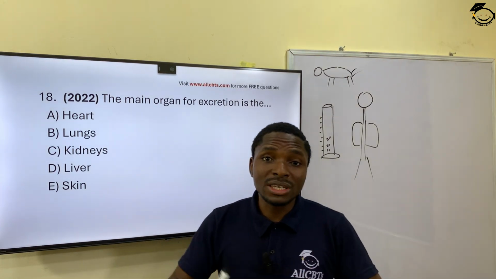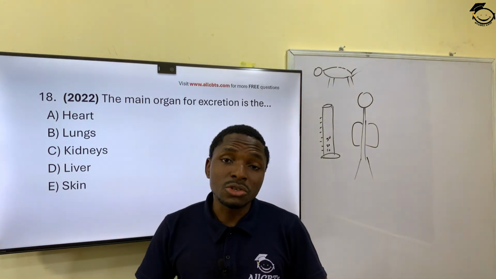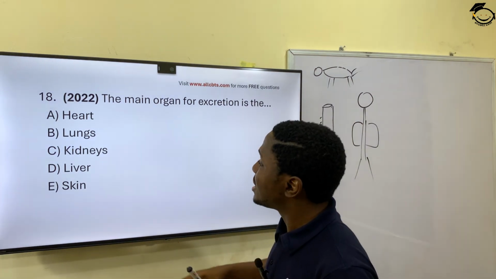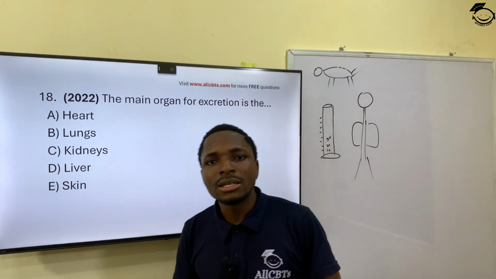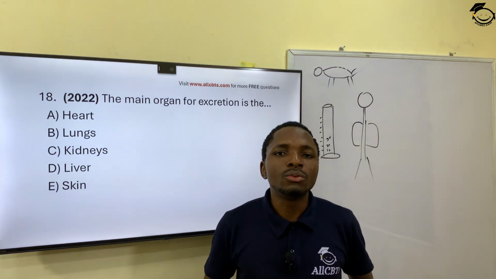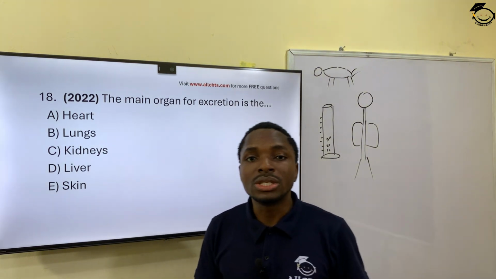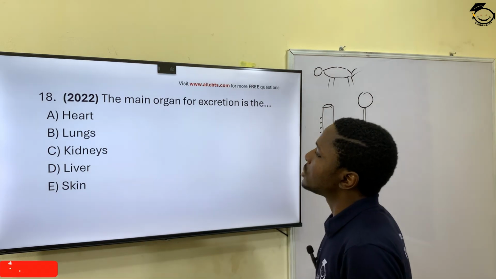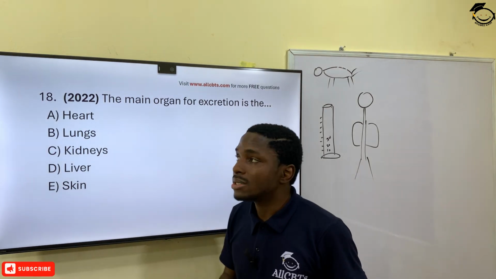So people who don't pass waste at least once a week are in serious trouble, because you need to pass out waste. The function of the kidneys is that they filter the waste and pass it on. So the kidney is the main organ for excretion in the body system.